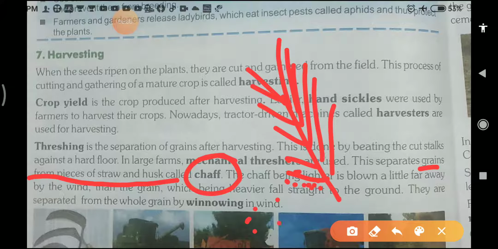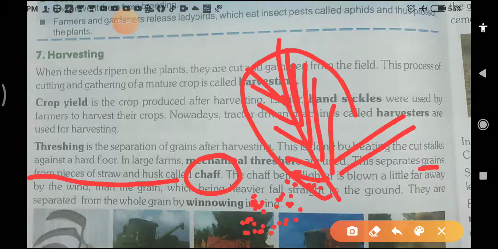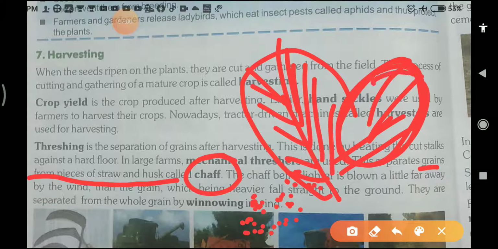The grains come here, and the husk or stalk is separated. This chaff is very light as compared to the grain. The grain is heavier and the chaff is lighter.